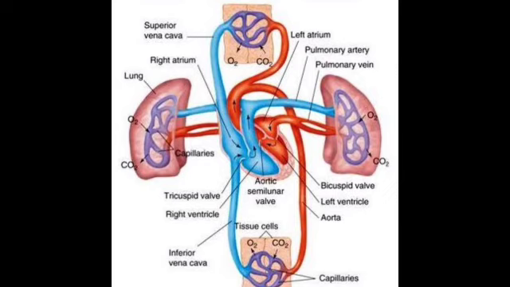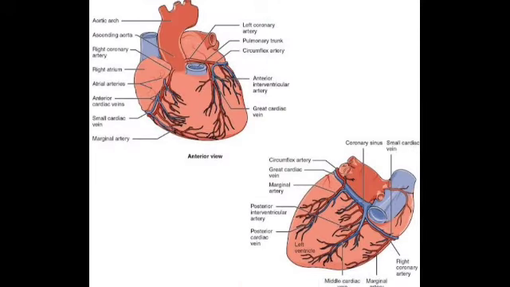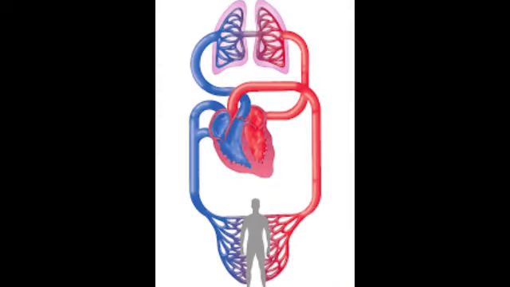Blood supply to the myocardium. The myocardium of the heart wall is a working muscle that needs a continuous supply of oxygen and nutrients to function efficiently. For this reason, cardiac muscle has an extensive network of blood vessels to bring oxygen to the contracting cells and to remove waste products. The right and left coronary arteries, branches of the ascending aorta, supply blood to the walls of the myocardium. After blood passes through the capillaries in the myocardium, it enters a system of cardiac veins. Most of the cardiac veins drain into the coronary sinus, which opens into the right atrium.